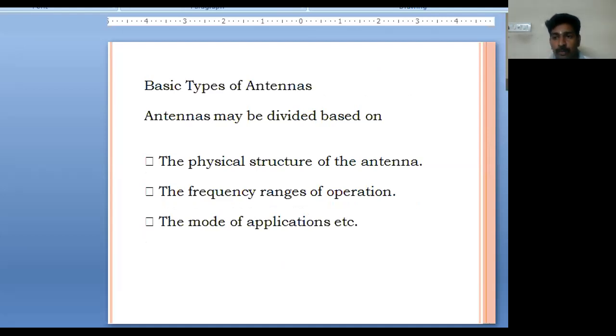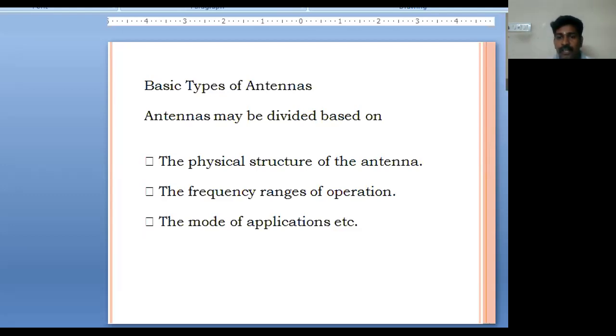So now we'll go for the basic types of antenna. The antennas can be divided based on the physical structure of an antenna. That is the first one, physical structure. The second one, based on the frequency range. And the third one, mode of application.